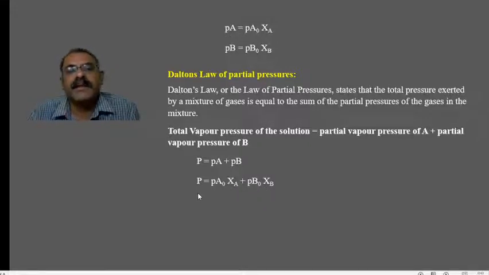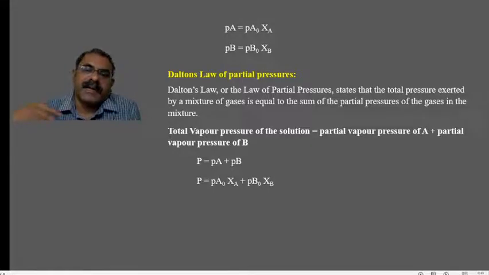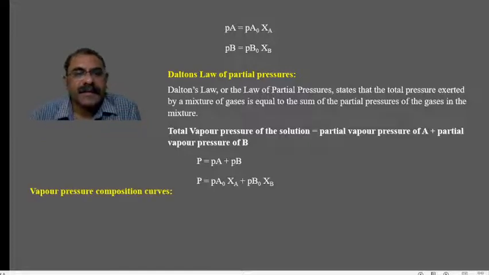So the final equation will be P equals PA naught into XA plus PB naught into XB, where PA naught is the vapor pressure of the individual pure component and XA is the concentration of the component A, right? So when you are going to mix n number of components, you can just add those components C, D, E, F like that, right?